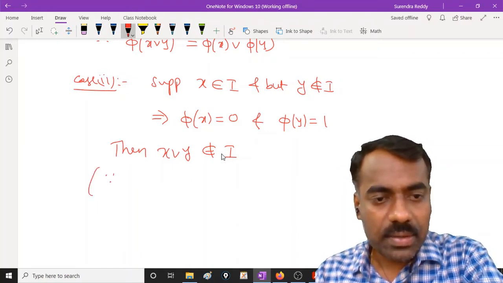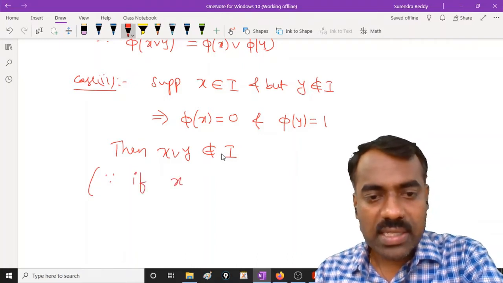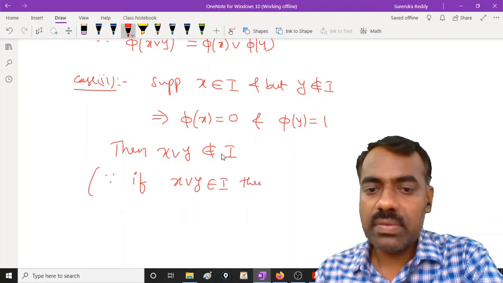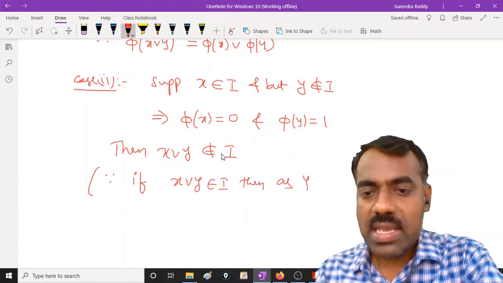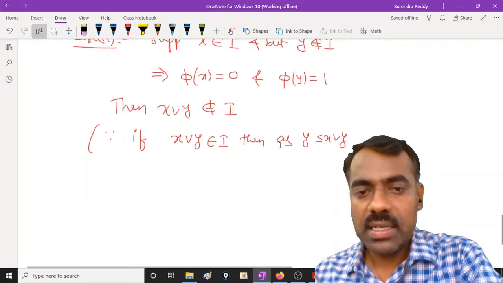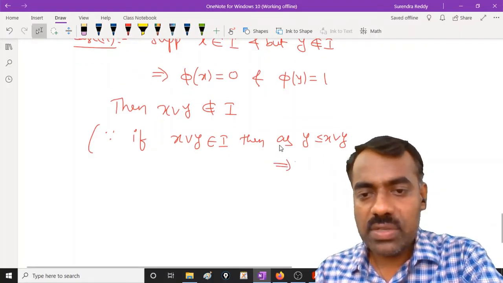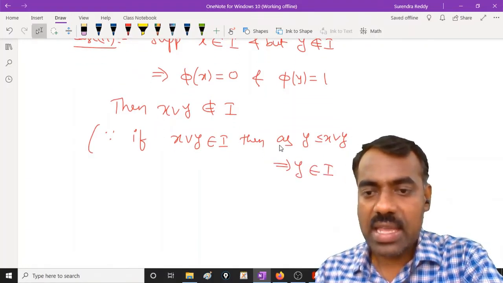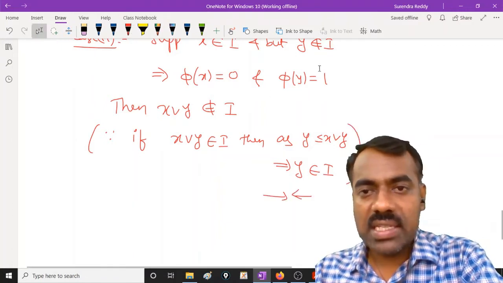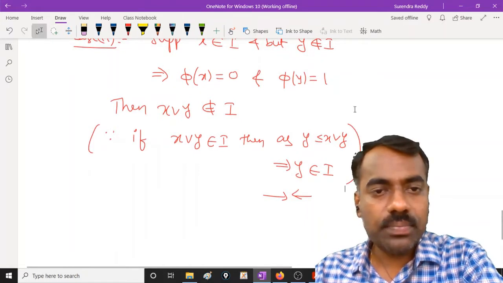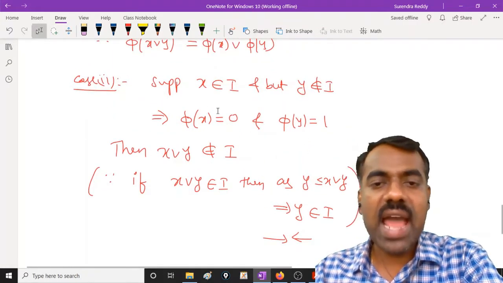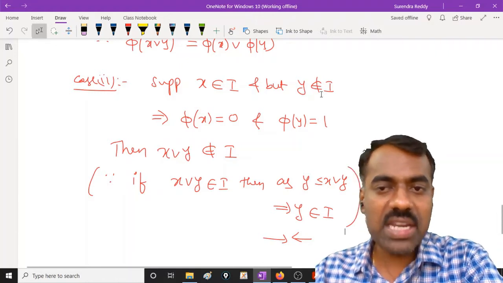Since y is less than x join y, this implies y is also in I, which is a contradiction because our y is not in I. Is this clear? So x join y is not in I whenever one of the elements is not in I.